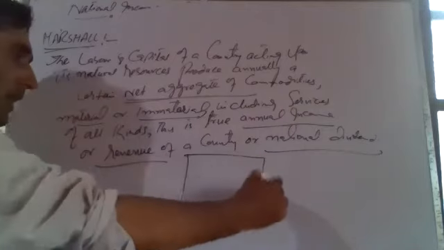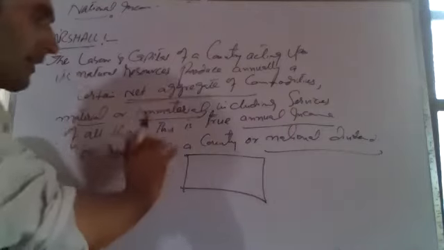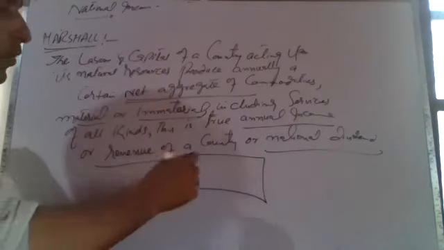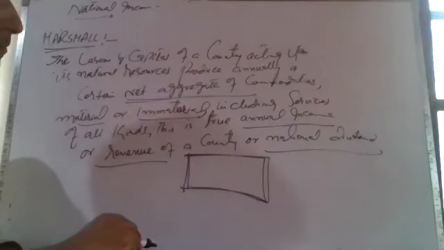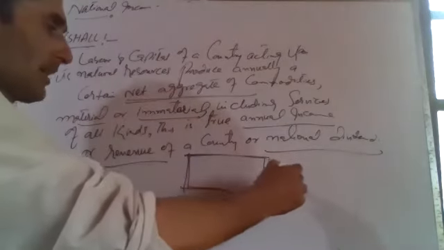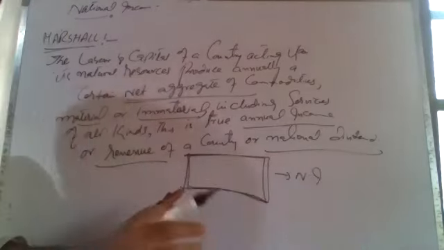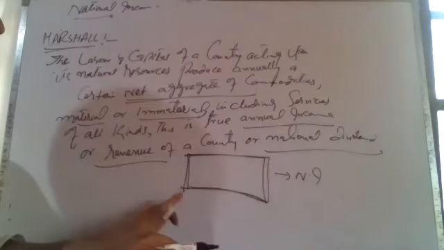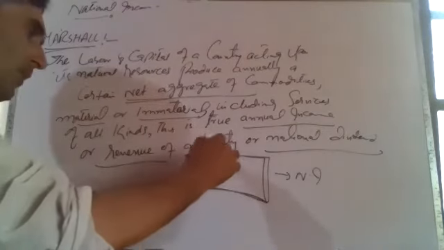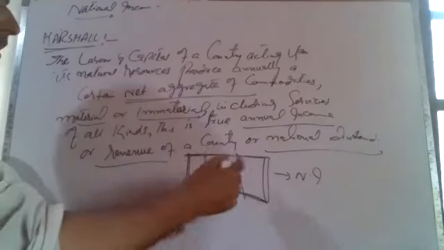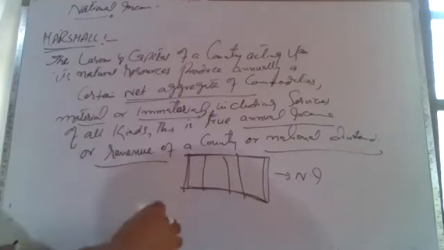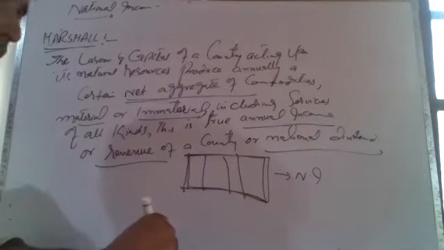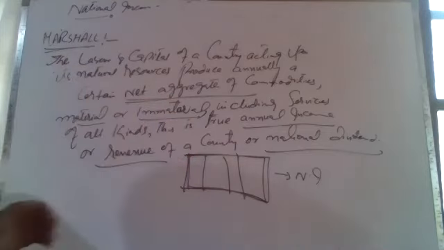If the labor and capital of a country make a bread over the whole year, this becomes the national income. Now when we divide this national income, it becomes the national dividend. National dividend is that income or that national income which is divided among factors of production.